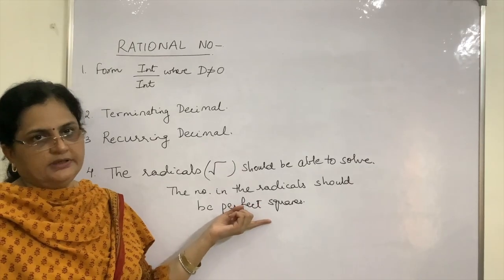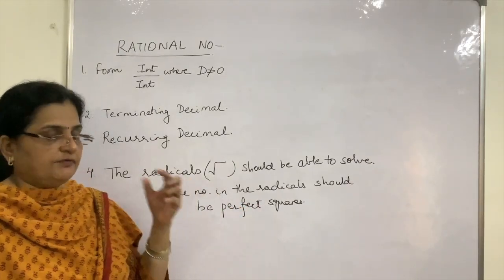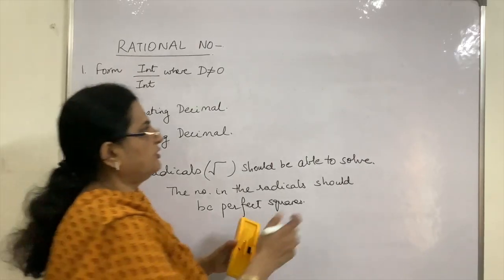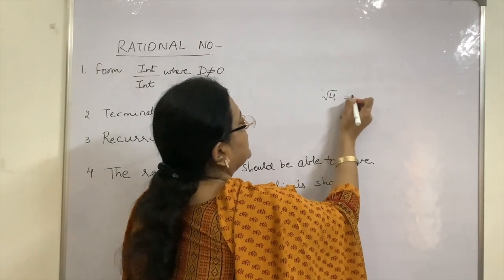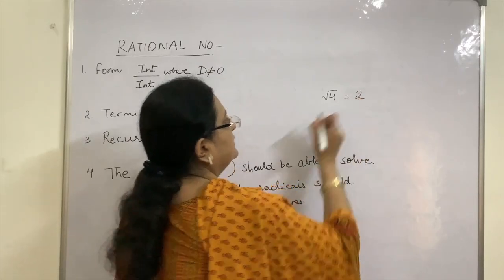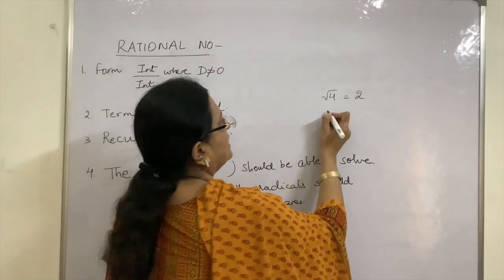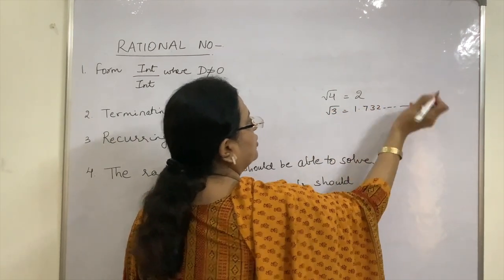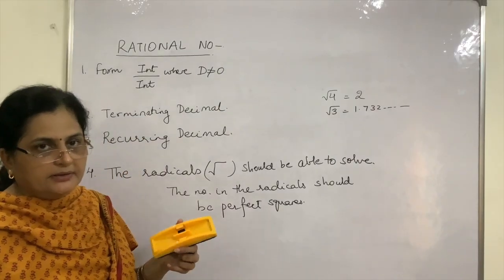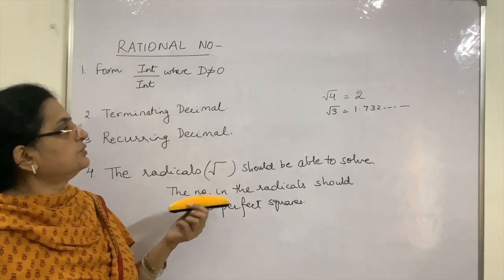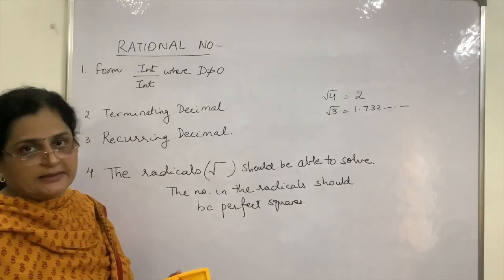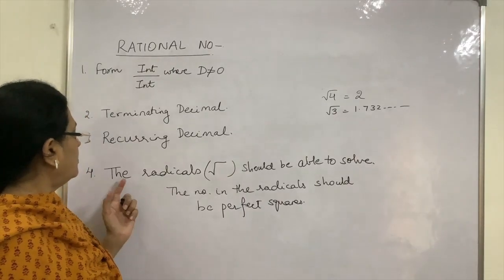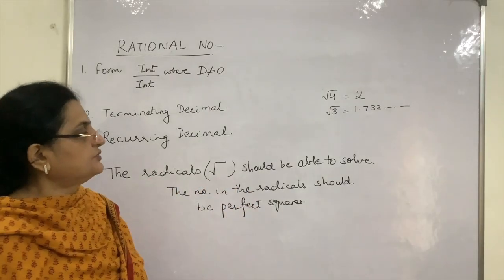So the number should be a perfect square, because we have already done it in junior classes that perfect squares, if I talk about root 4, you will be able to say that it is 2. But if I ask about root 3, so you will say it is 1.732, and it goes on and on and on, neither repeating nor terminating. So this number is known as an irrational number. It is not a rational number. So I hope you have understood what the radicals should be solvable.